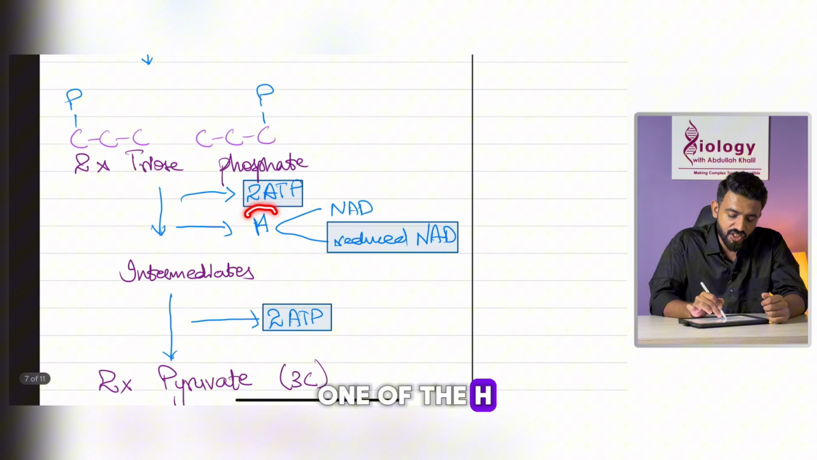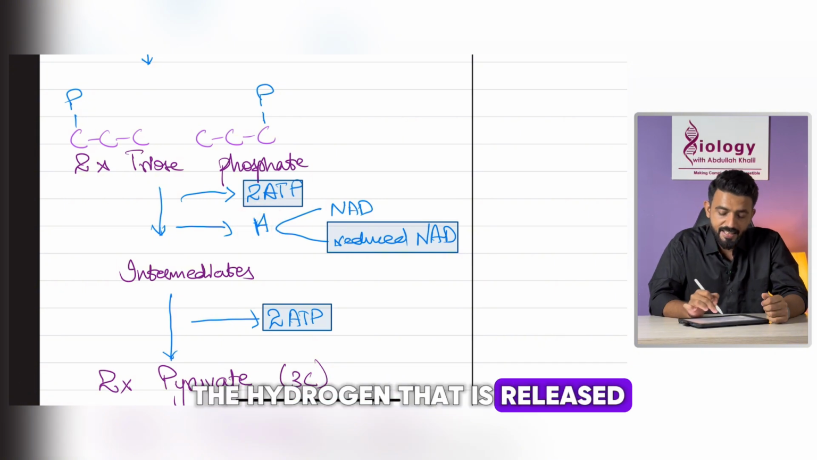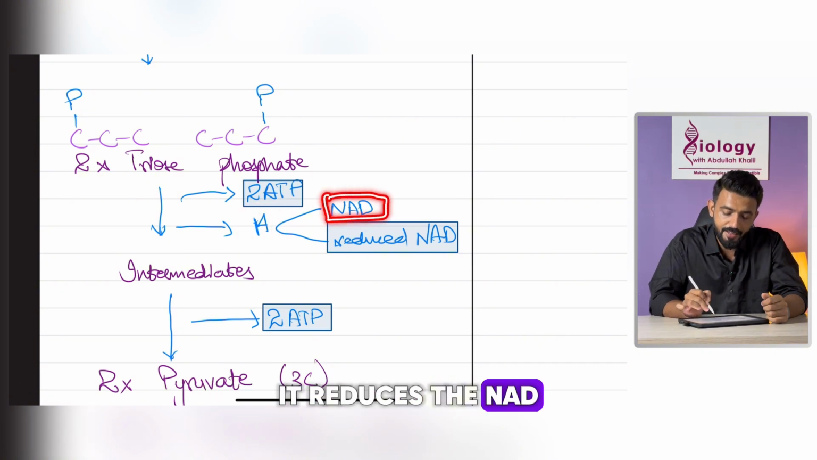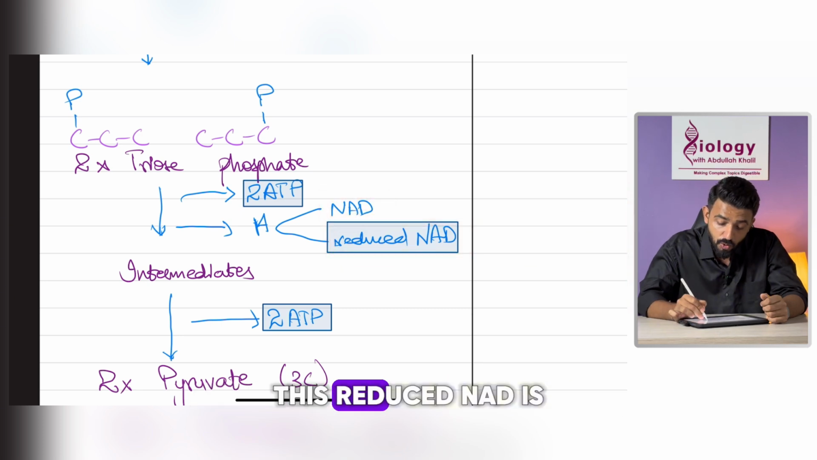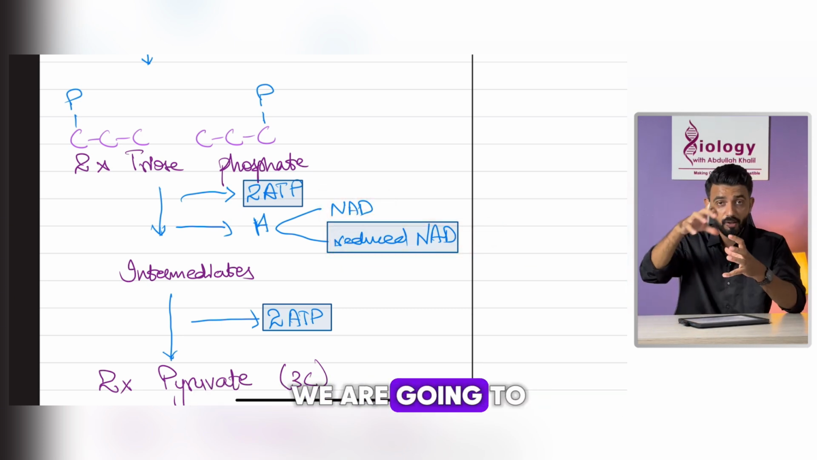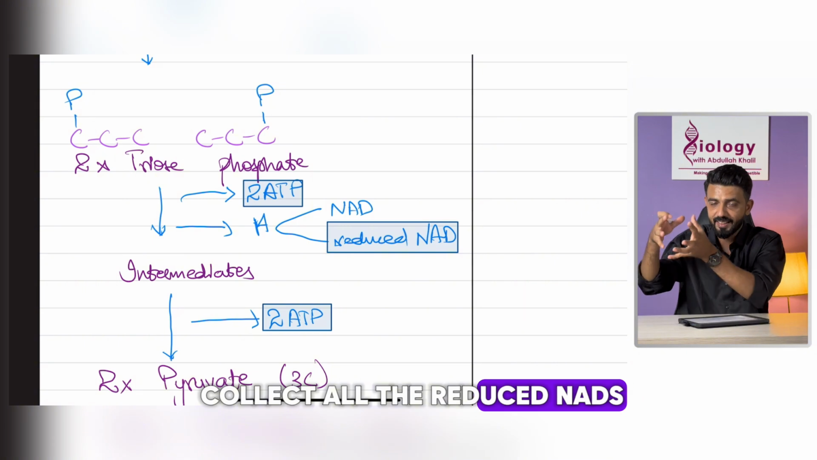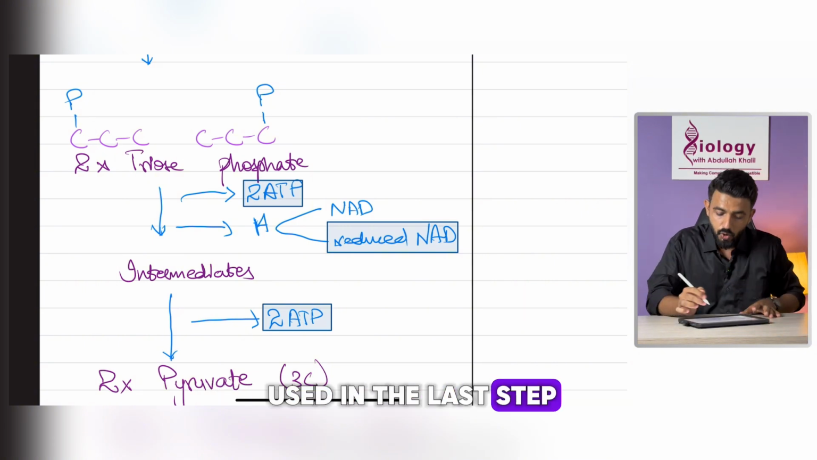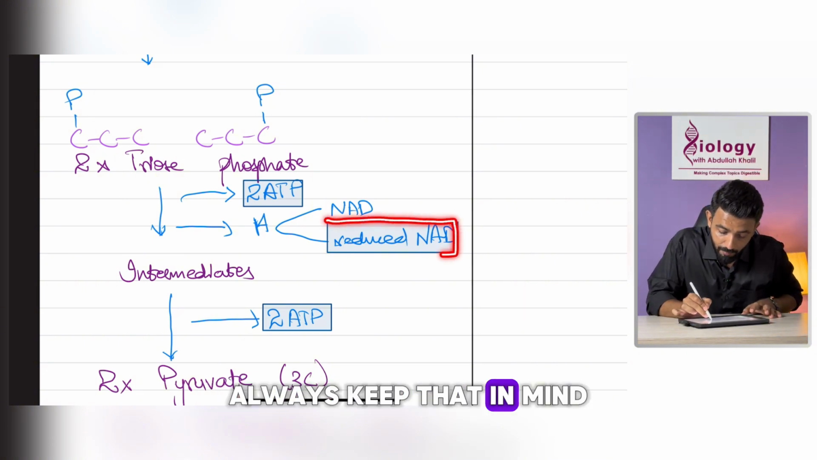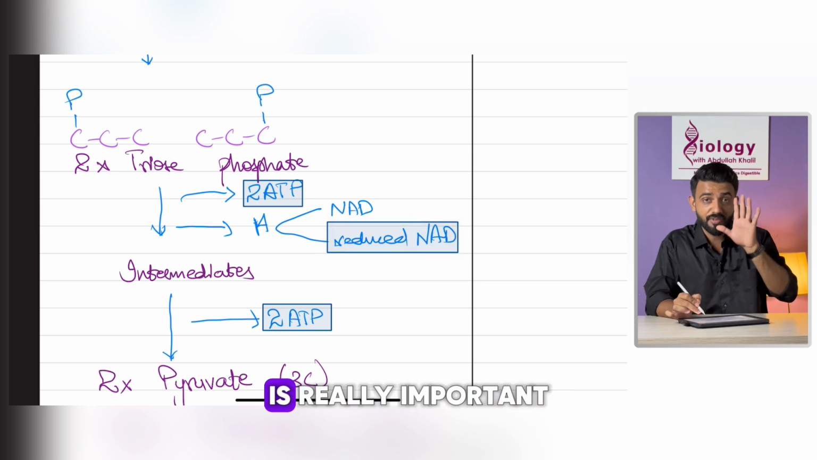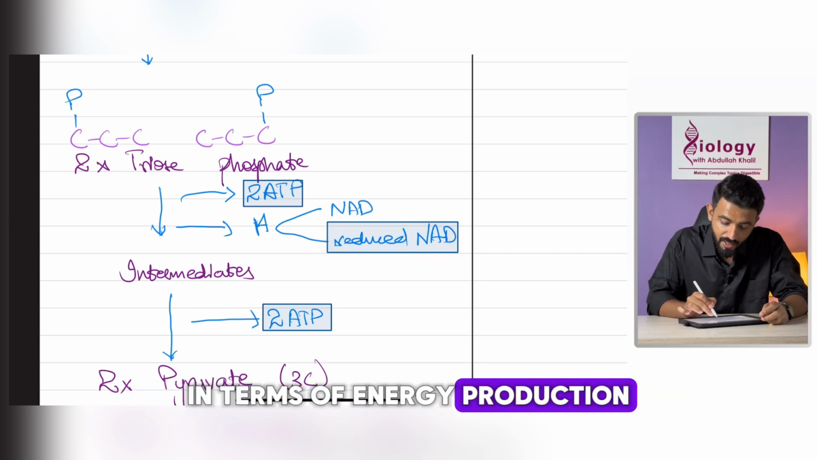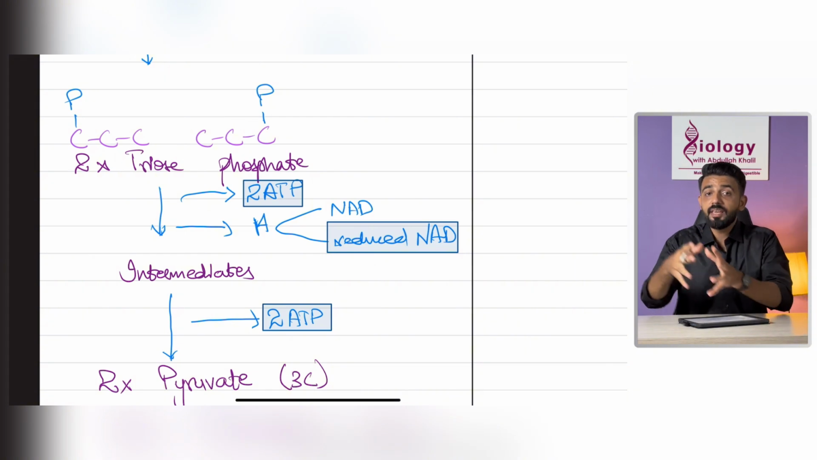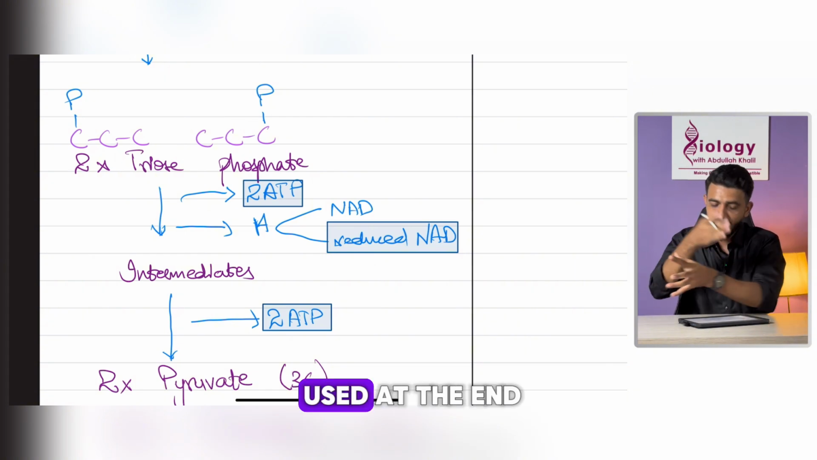One of the hydrogens that is released reduces the NAD, and NAD becomes reduced NAD. This reduced NAD is very important. We are going to collect all the reduced NADs and they will be used in the last step. So always keep that in mind. This reduced NAD is really important, more important even than glycolysis in terms of energy production. So reduced NAD is being stocked, so it will be used at the end.